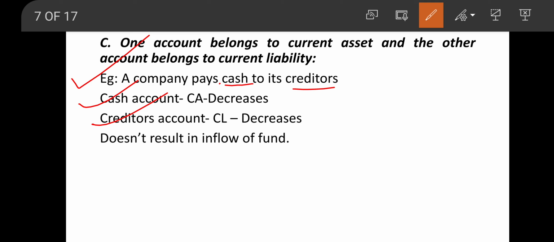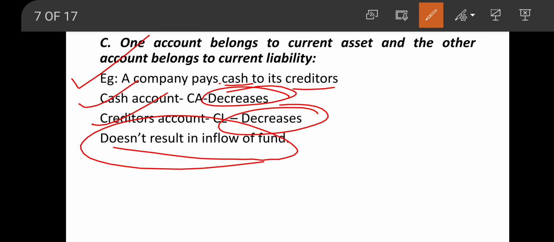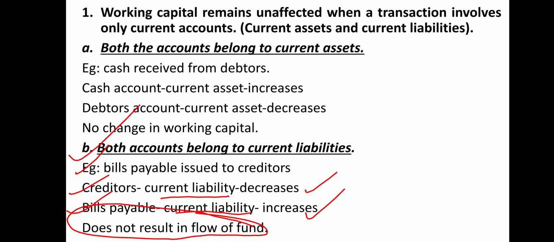So when they pay cash to the creditors, what happens? Cash balance will decrease. Similarly, the creditor amount also will decrease. So there will be no change in the working capital. So it will not result in inflow of funds. So this is about the first rule. Working capital remains unaffected when a transaction involves only current accounts. So current account means there will be current asset and current liability.